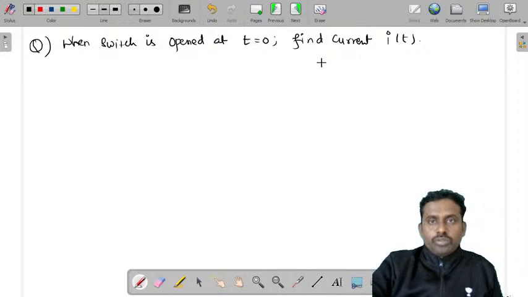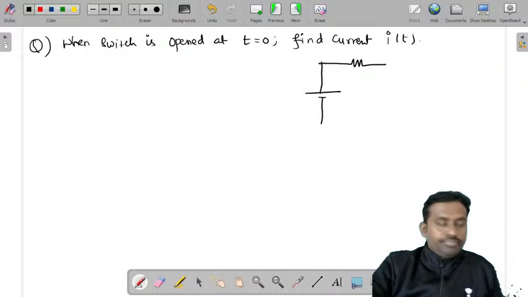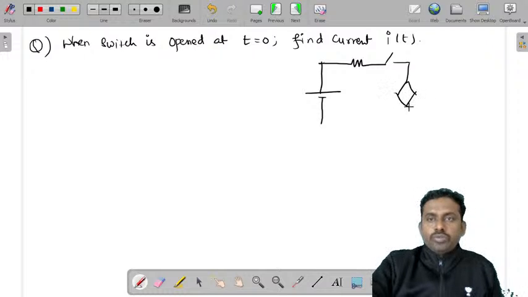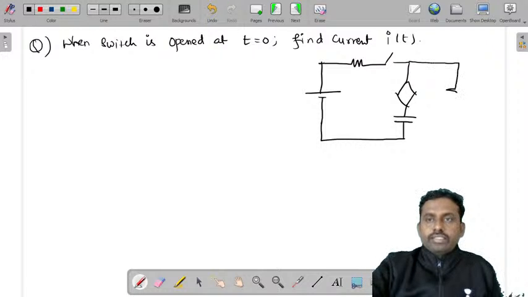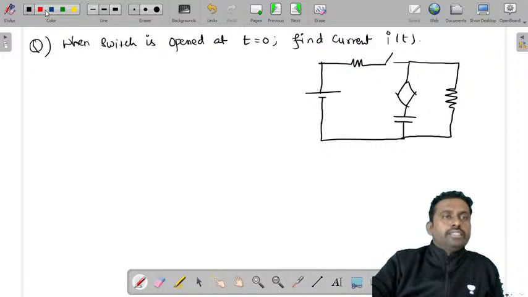We have a dependent source in this circuit. There is a voltage source, resistor, and a switch connected like this. There is a dependent source with a capacitor of 4 microfarad and a parallel resistor. So let's write all these values.